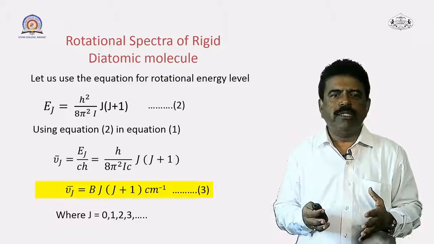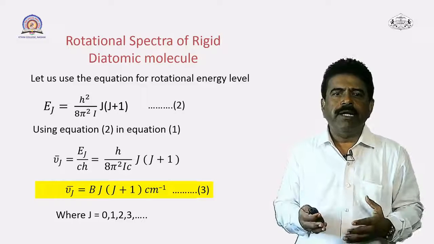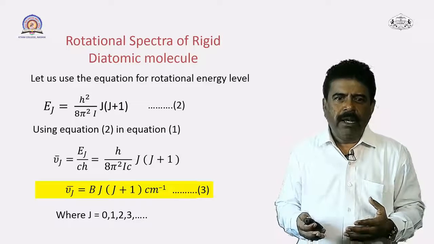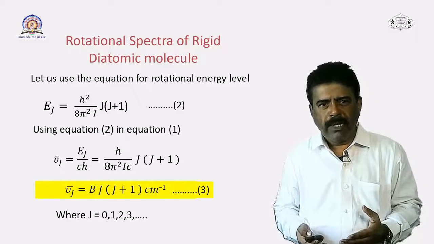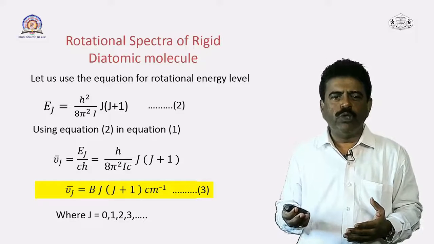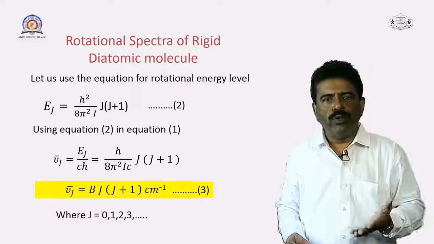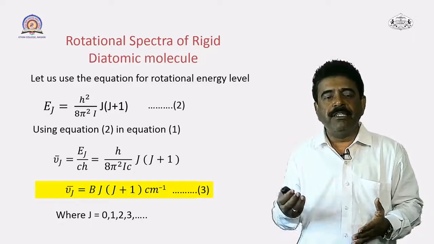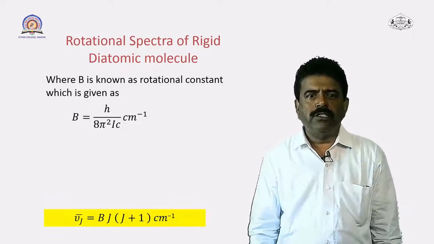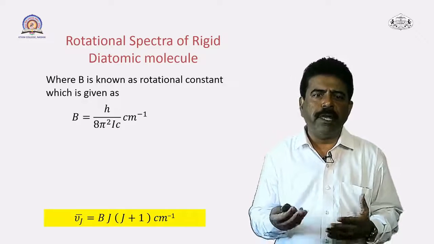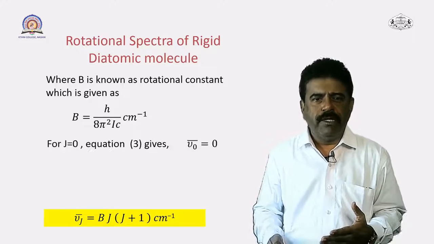The constant that we have used here is for the term h upon 8 pi square I c. Here j, as I have told you last time also, is the rotational quantum number, and its value can be anything from 0, 1, 2 and so on. So, this is the actual equation we are going to use in order to define the different spectral lines for the rigid diatomic molecules. In this equation we have substituted B is equal to h upon 8 pi square I c in terms of centimeter inverse.